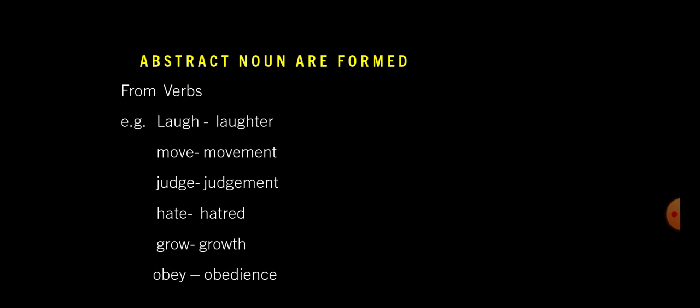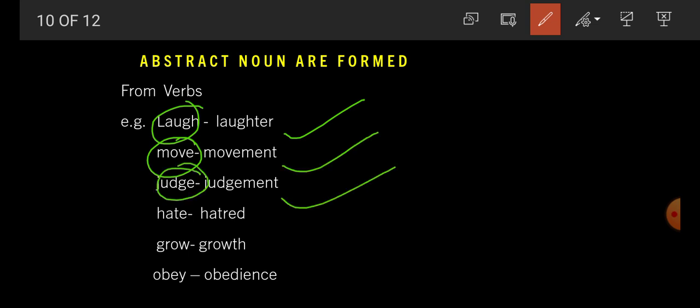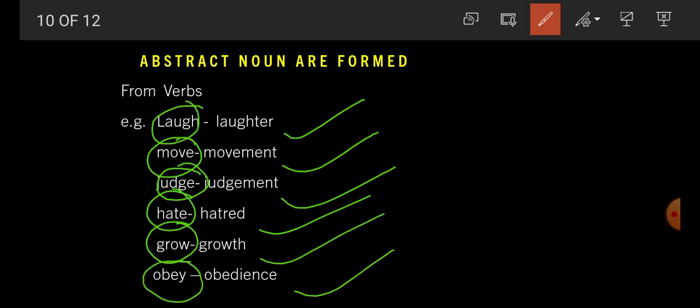Now next, abstract nouns are formed from verbs. For example, laugh. Laugh is a verb, and from laugh, what is the abstract noun? We can form laughter. Move, verb; movement, abstract noun. Judge, verb; judgment, abstract noun. Hate, verb; hatred, abstract noun. Grow, verb; growth, abstract noun. Obey, verb; obedience, abstract noun. So here we have got that we can form abstract nouns from verbs.